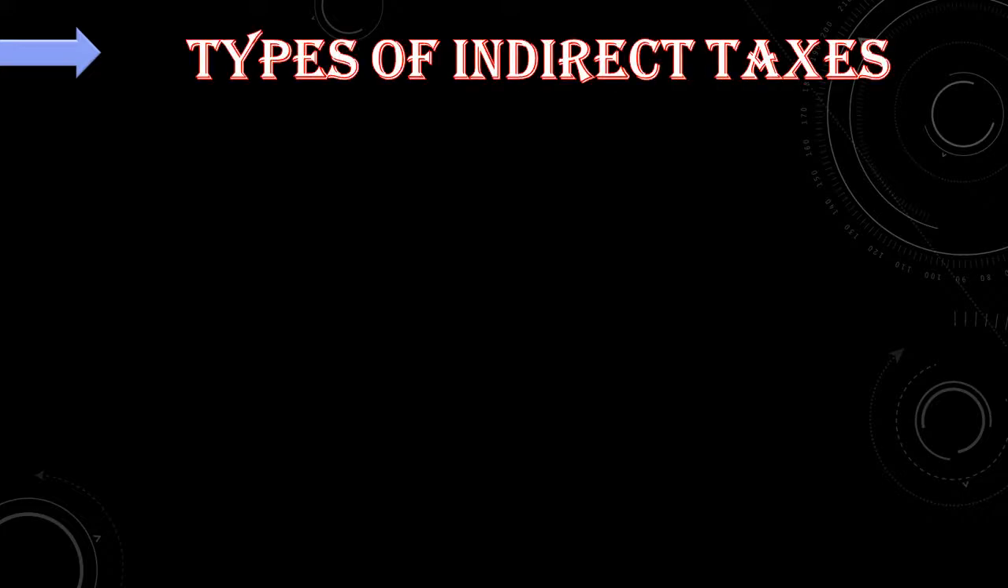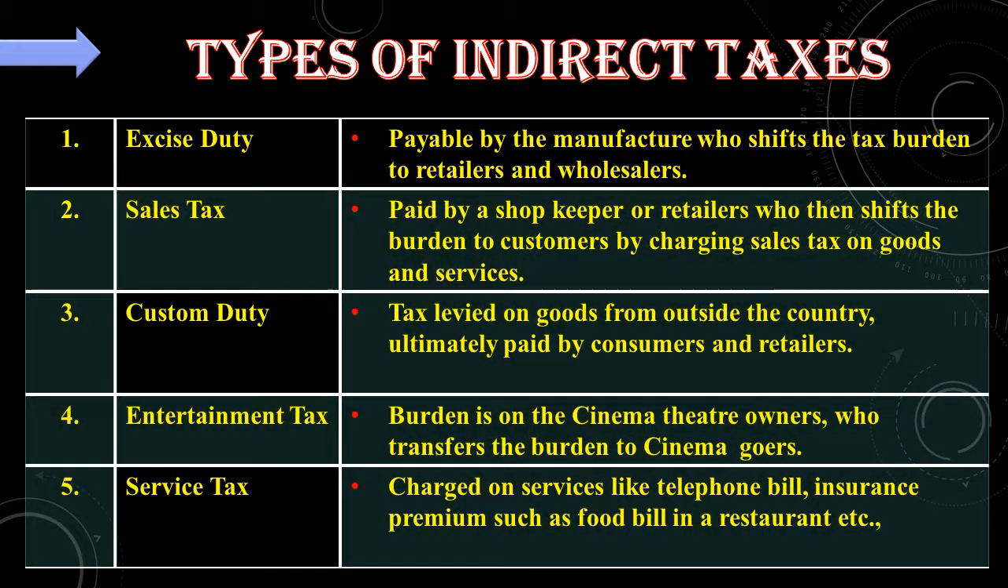Let us see the different types of indirect taxes. You all know this already, but let us see: excise duty, sales tax, custom duty, entertainment tax, and service tax. What is excise duty? It is payable by the manufacturer, who shifts the tax burden to retailers and wholesalers. The responsibility of paying this excise duty lies in the hands of the manufacturer, but he, instead of paying by himself, will shift the burden to the retailers and the wholesalers.